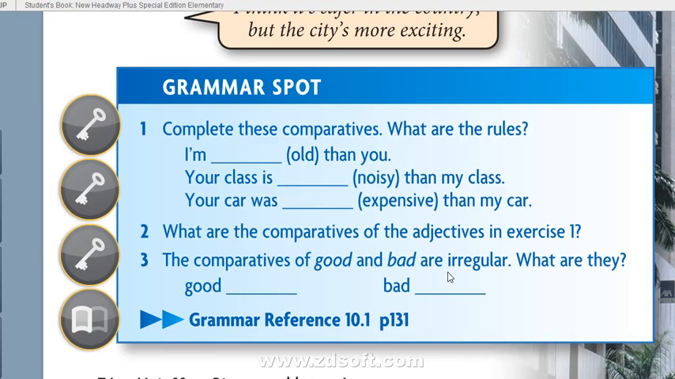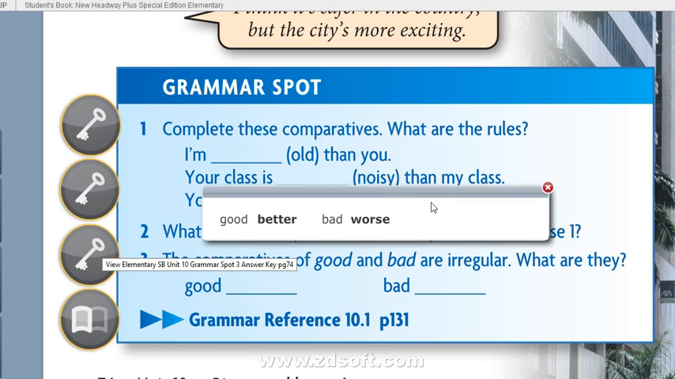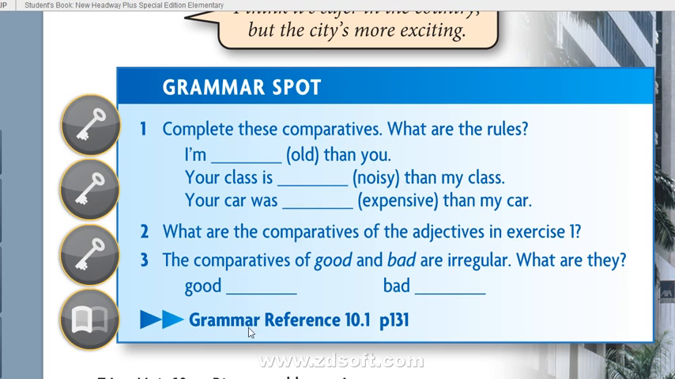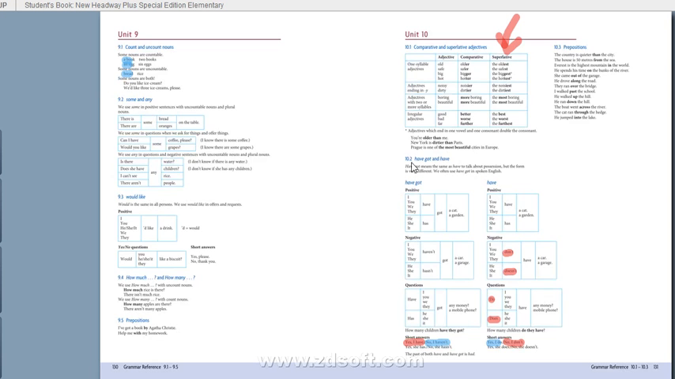Comparatives of good and bad are irregular. What are they? So good, the comparative will be better, and bad, the comparative will be worse. So good, better; bad, worse. To understand more about comparatives and superlatives as well, we can go to the grammar reference 10.1, page number 131. So let's go to page number 131 in the student's book.